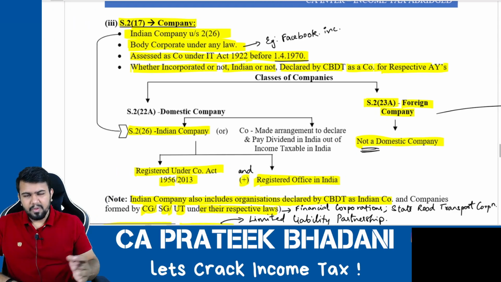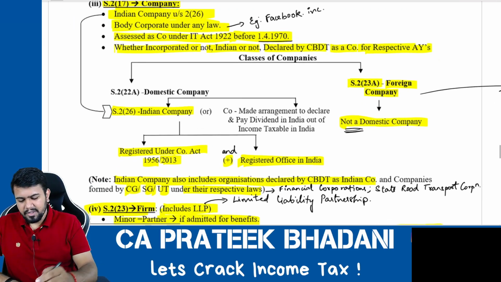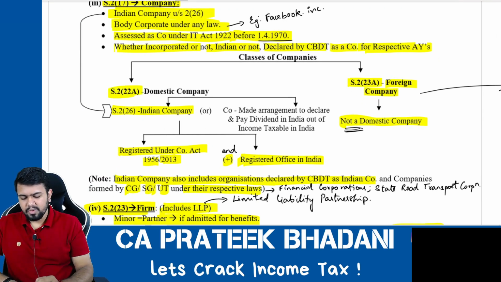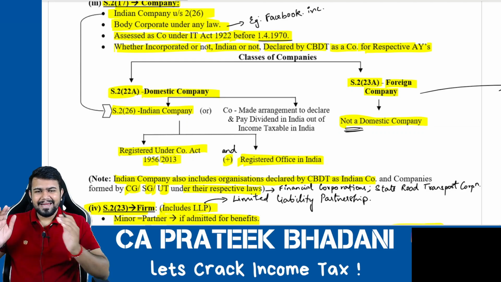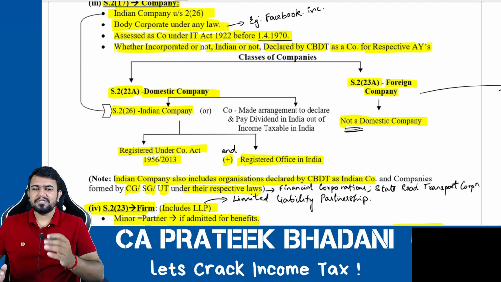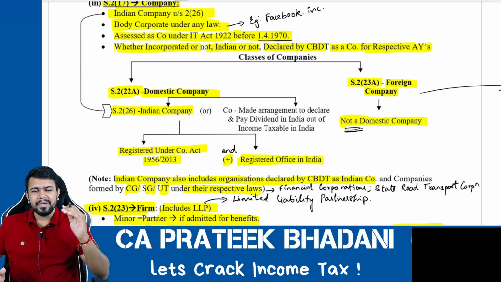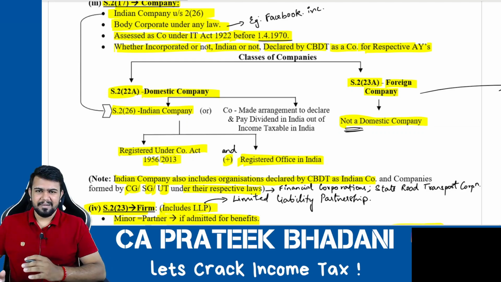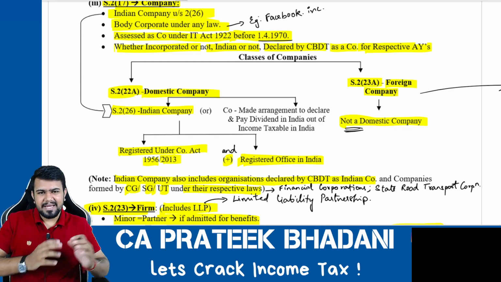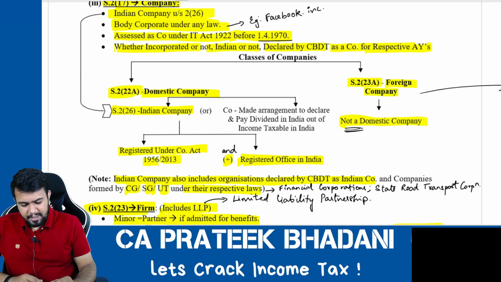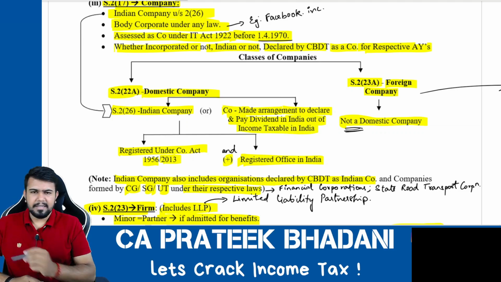Fine. Now, what is domestic company? Let us see. Domestic company is defined under section 2 clause 22A of the Income Tax Act, and domestic company includes two types of organizations. Number one, Indian company. Indian company means what? We already saw everything. So Indian company is always a domestic company. However, a domestic company can also include any other type of company. What are they? A company that has made arrangement to declare and pay dividend in India out of the income taxable in India.